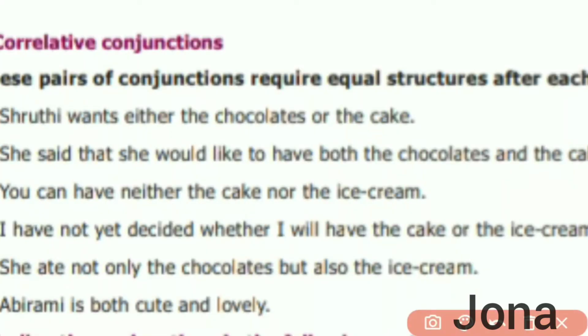Some examples of correlative conjunctions. The first sentence: Shruti wants either the chocolates or the cake. Here, either or is the conjunction. She said that she would like to have both the chocolates and the cake. Here, both the chocolates and the cake. You can have neither the cake nor the ice cream.